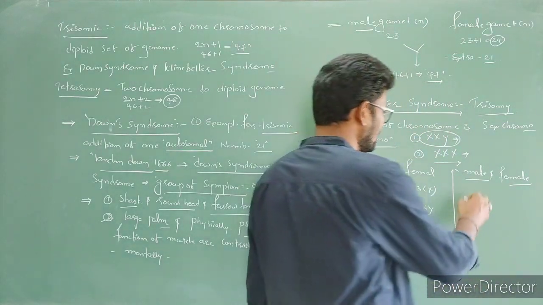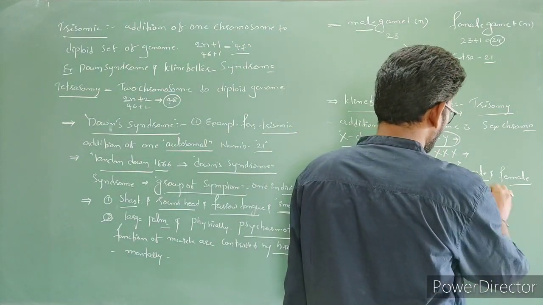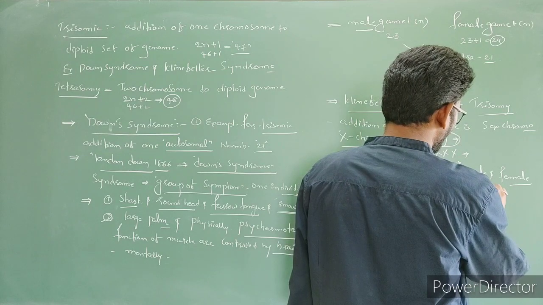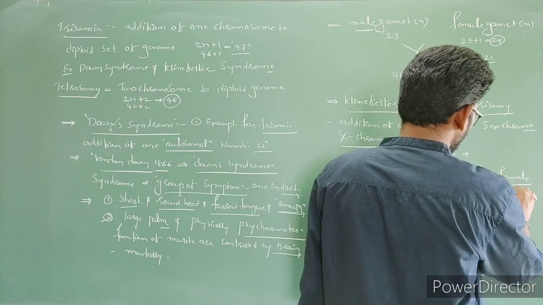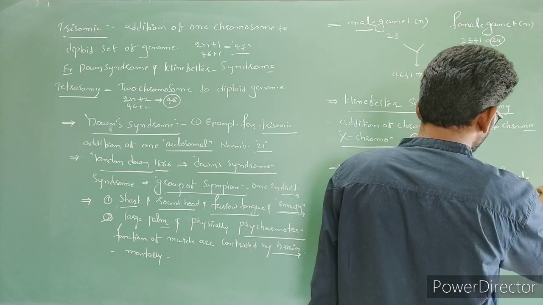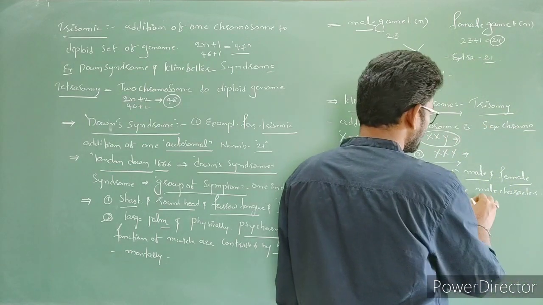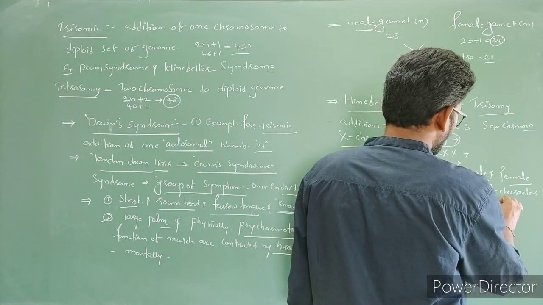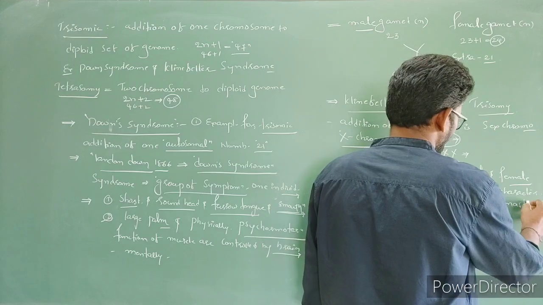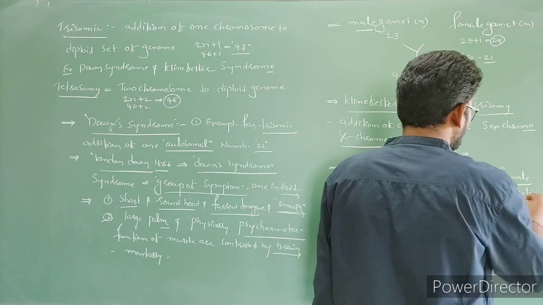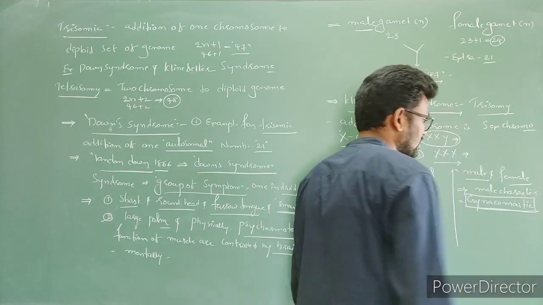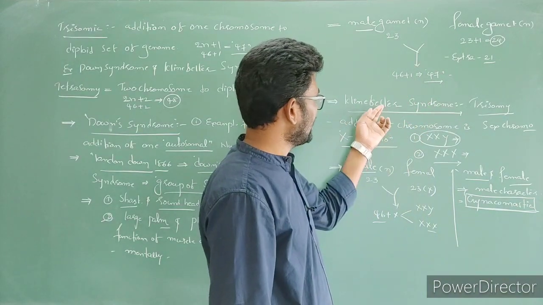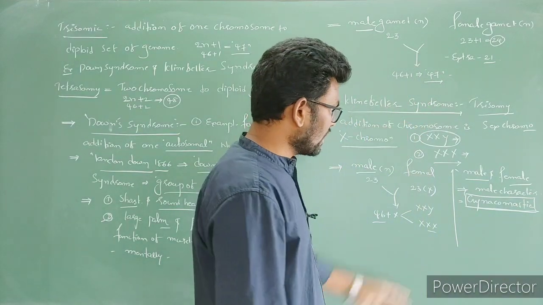Okay, here there is abnormal development of male characters as well as gynecomastia. This is a special character we can notice in such a Klinefelter male.